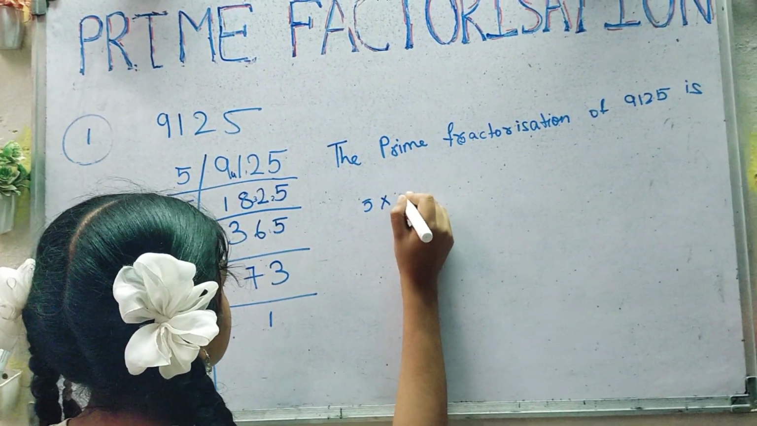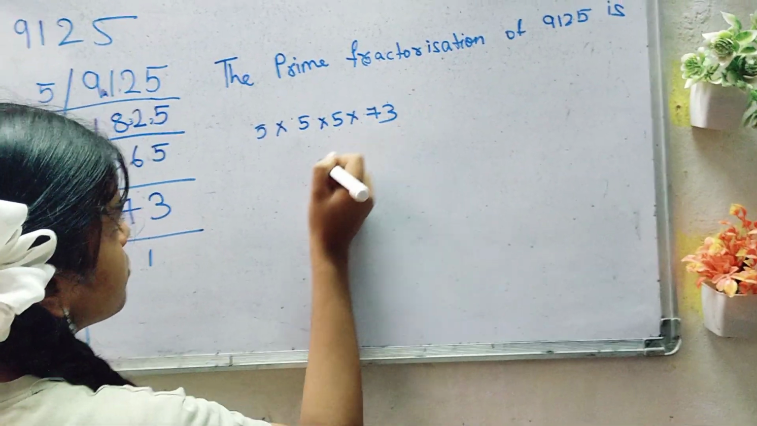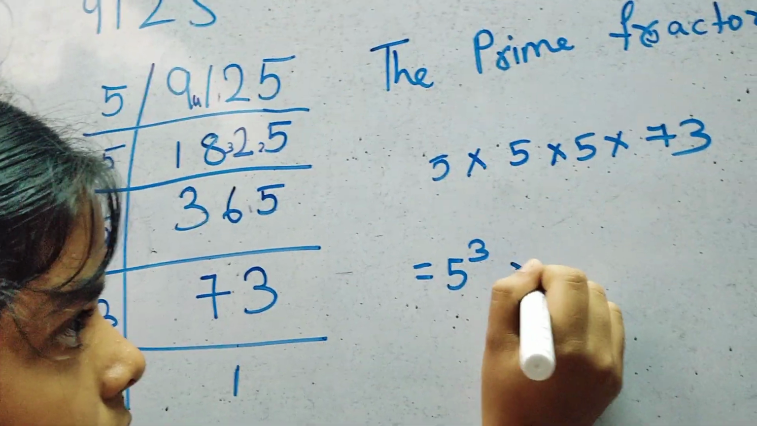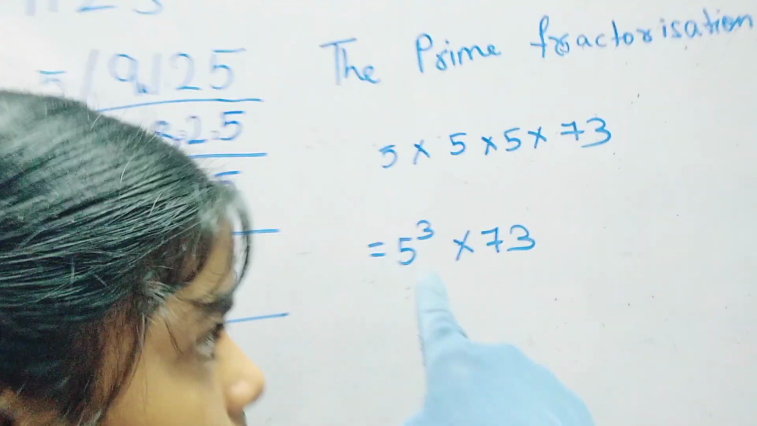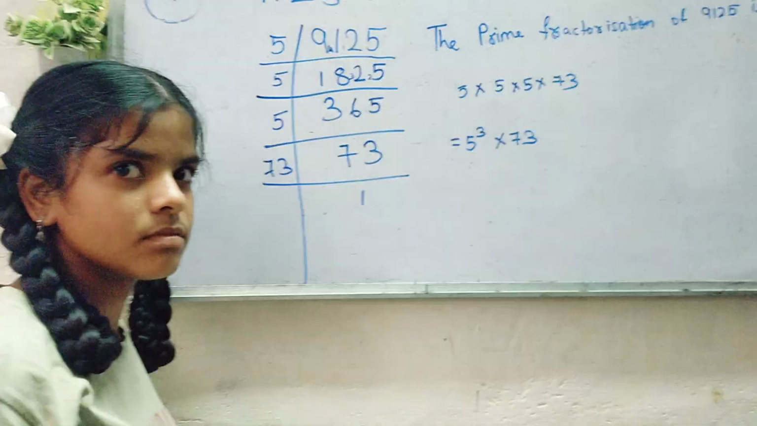So 5 into 5 into 5 into 73. So 5 is repeating 3 times itself. So you will write 5 raised to the power of 3 into 73. Okay, this is exponential form, kids. Okay, you understood? Very good. Please clap for her. She tried.